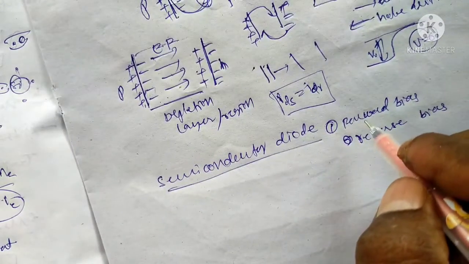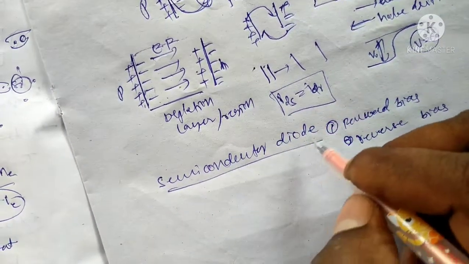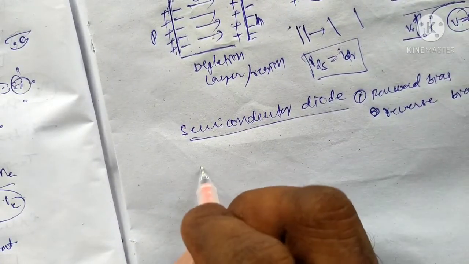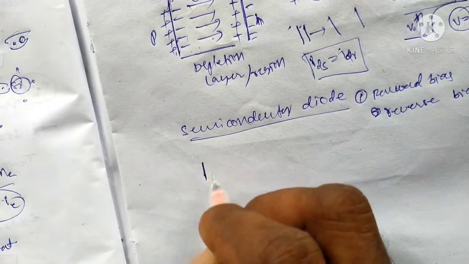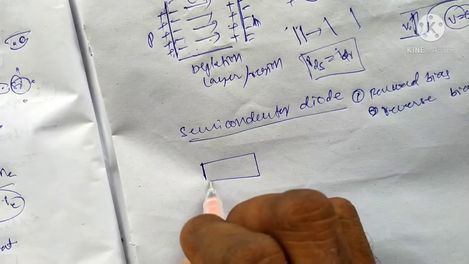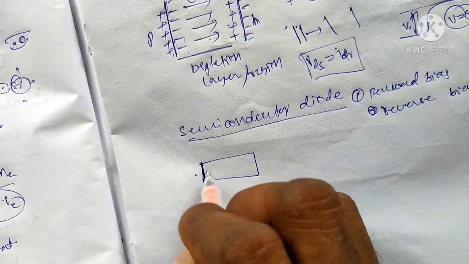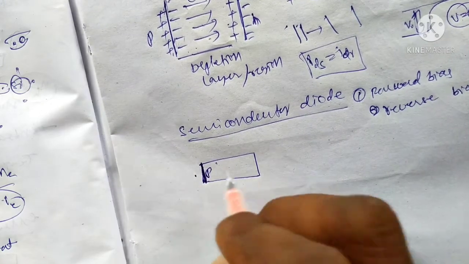Going to this class, initially, what is the significance of the semiconductor diode? The p-type material has metallic content, and the n side has metallic content.